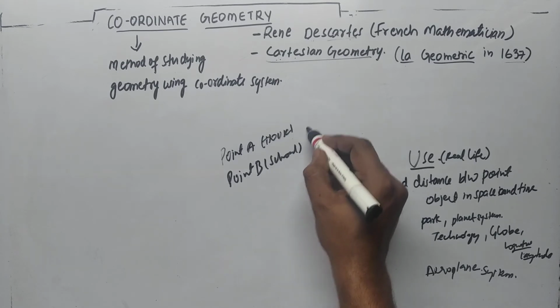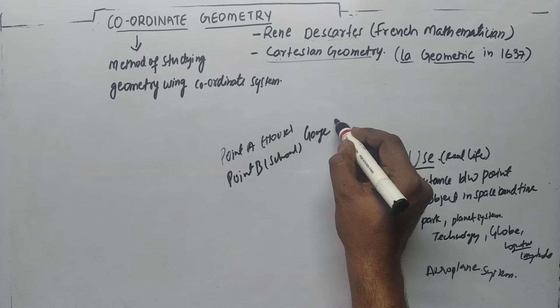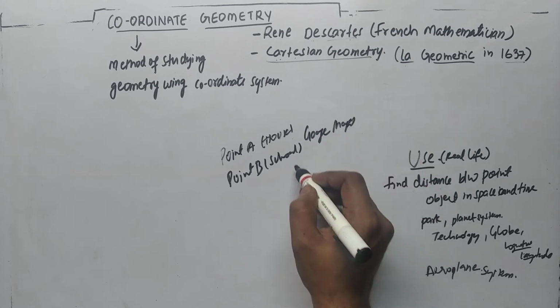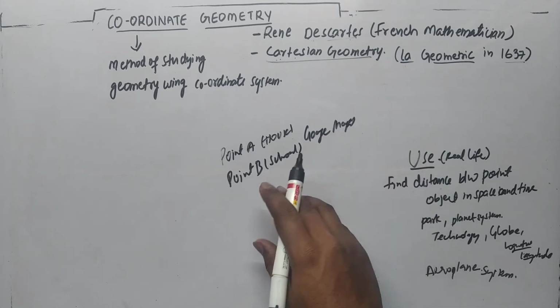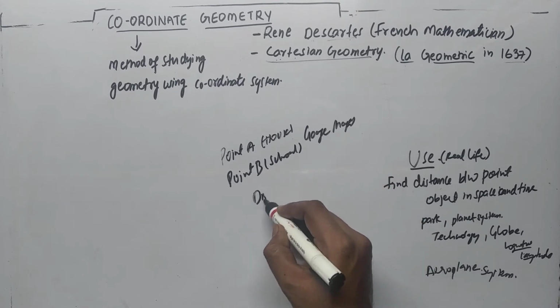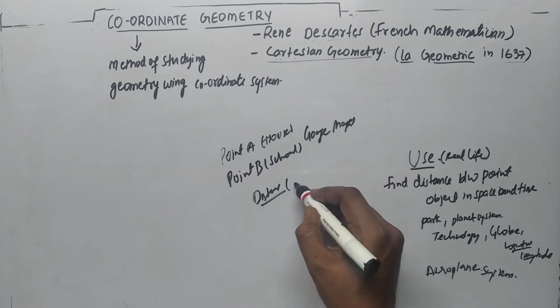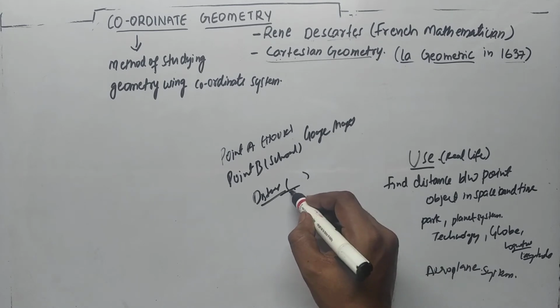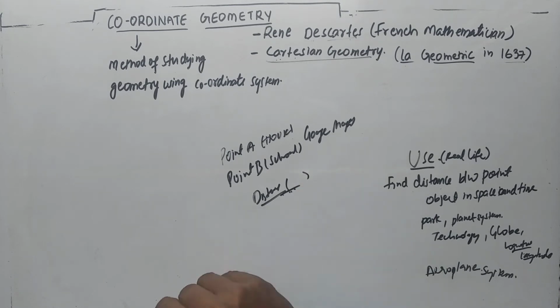If you open the Google Maps system and locate the source and destination, Google Maps will calculate the distance between both points within seconds. How is it possible? This is possible due to coordinate geometry.